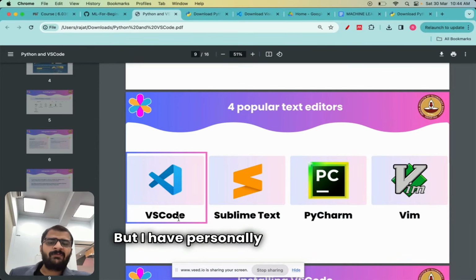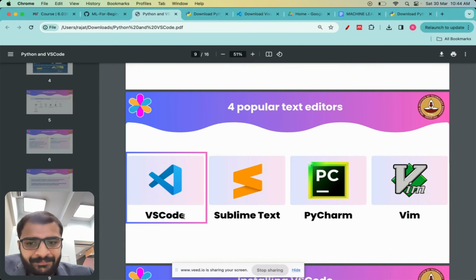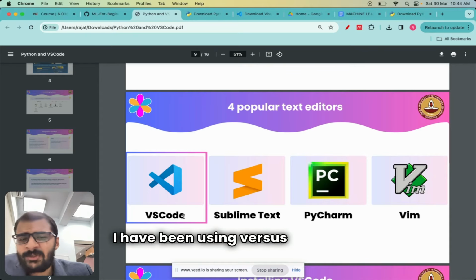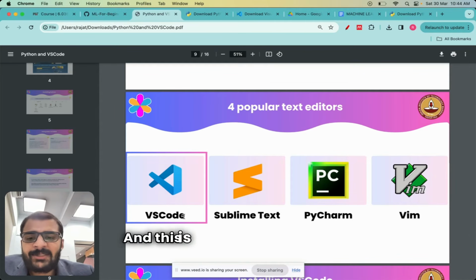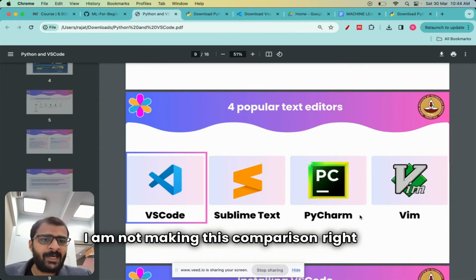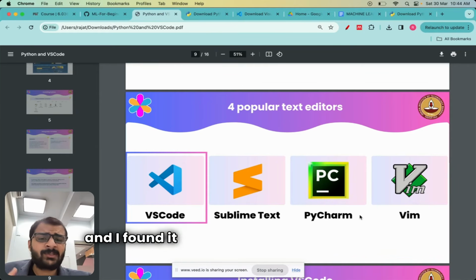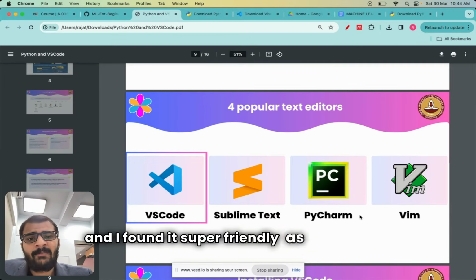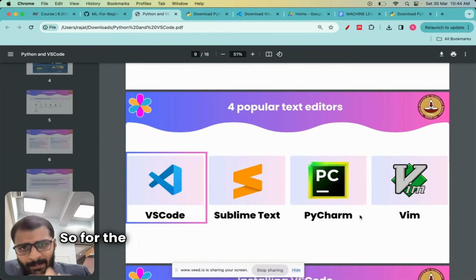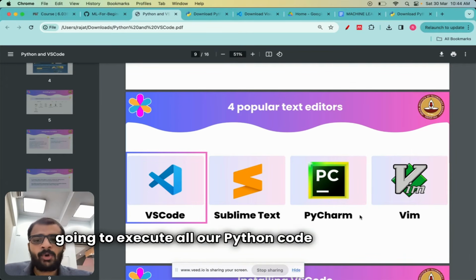But I have personally found that for beginners, VS Code is the best. I have been using VS Code a lot, and this is not to say that VS Code is better than all of them. I'm not making this comparison right now. I'm just saying that I have used VS Code before and I found it super friendly as a text editor. So, for the purposes of this particular series, we are going to execute all our Python code in VS Code.